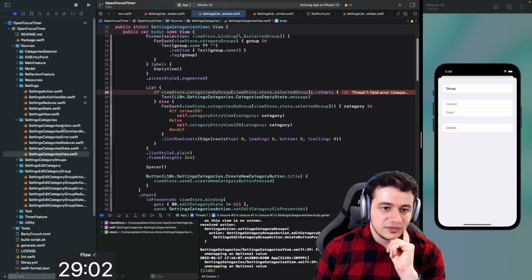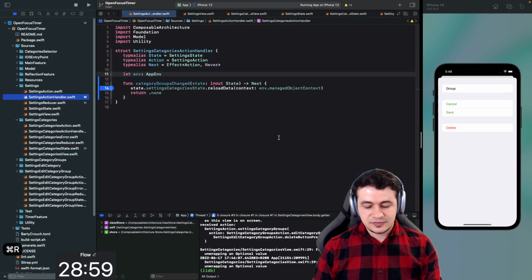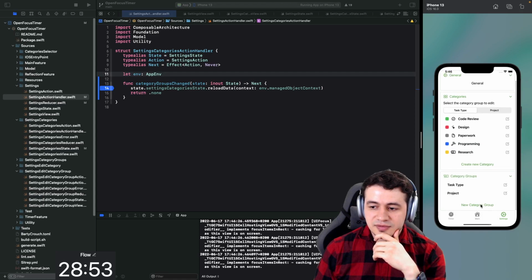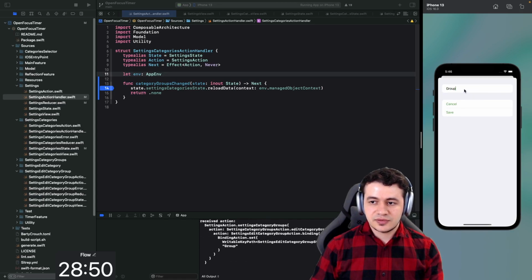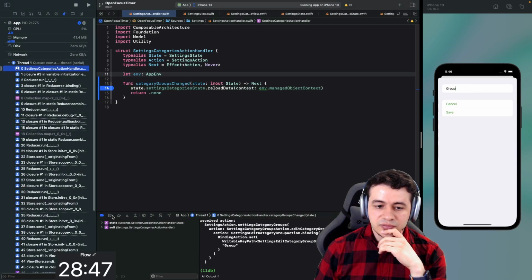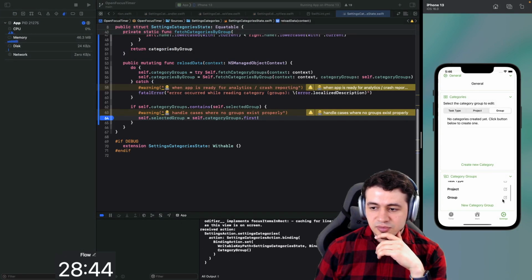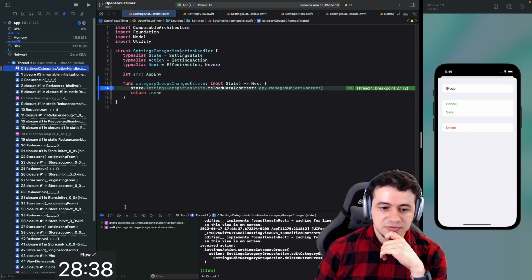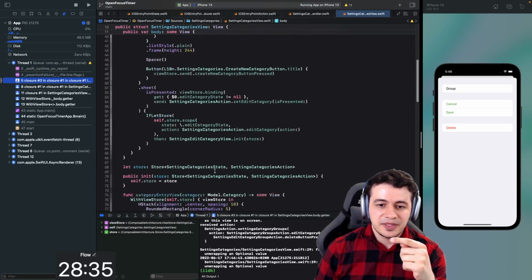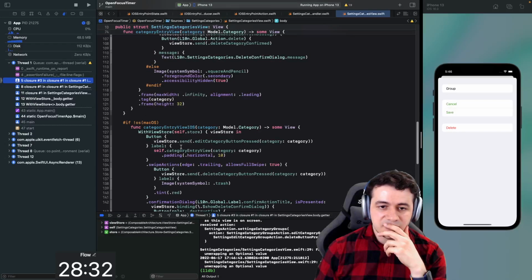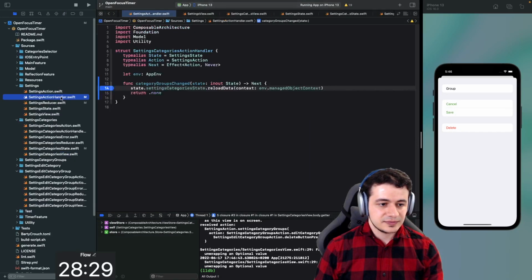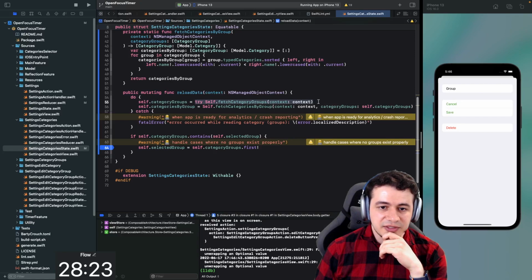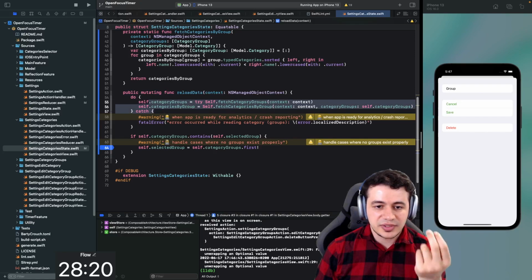I want to know if the handler here is getting called. Maybe the reloading takes some time, and then maybe that's the issue, that we have a delay there. This is the group. And of course it does get called now. Let's select the group. Now let's delete it again. Yes, this is getting called, but it's refreshing before we're getting into our logic. Where is it? Our logic in here. I guess that these calls are taking some time, and before all these updates, it's already refreshing the view.